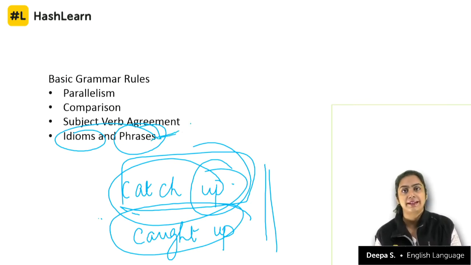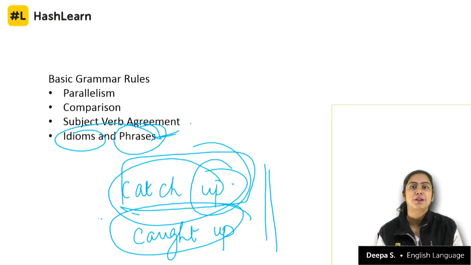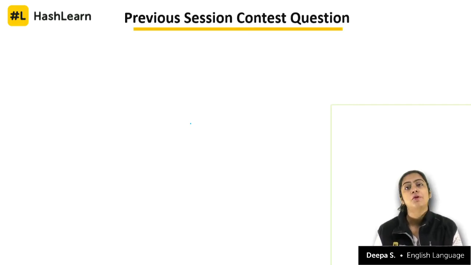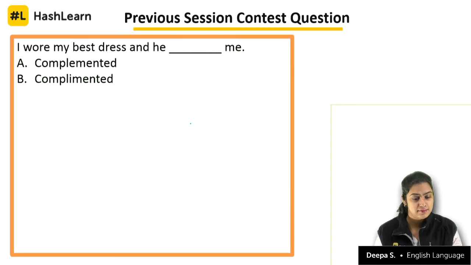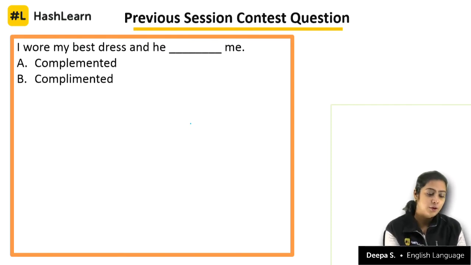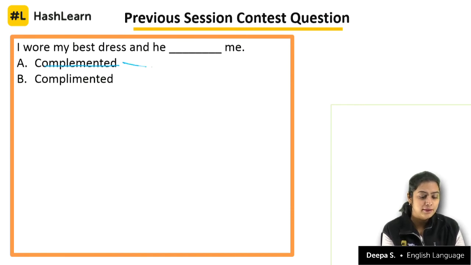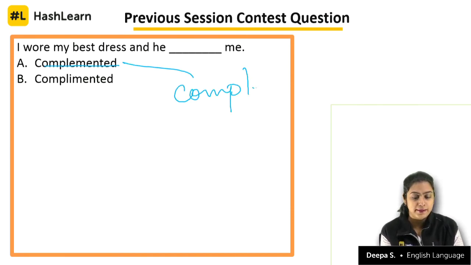This, I agree, is slightly tough if you aren't familiar with the idioms and phrases that are used. So read a lot. That should take care of brushing up with your idioms and phrases. So now we go to the previous contest question. I wore my best dress and he dashed me. What is the context here? He appreciated me, correct?